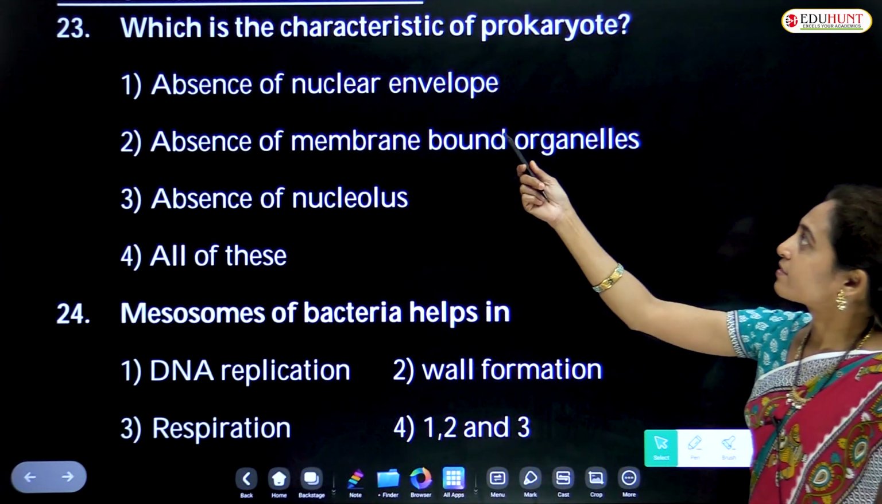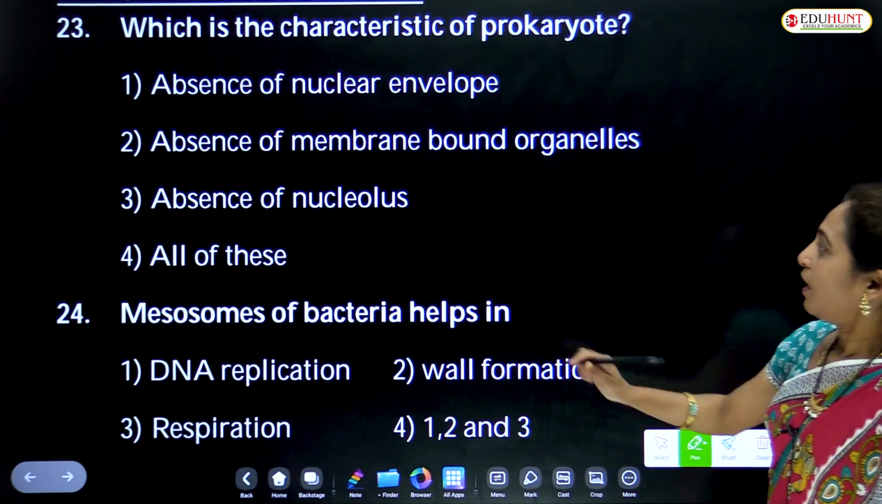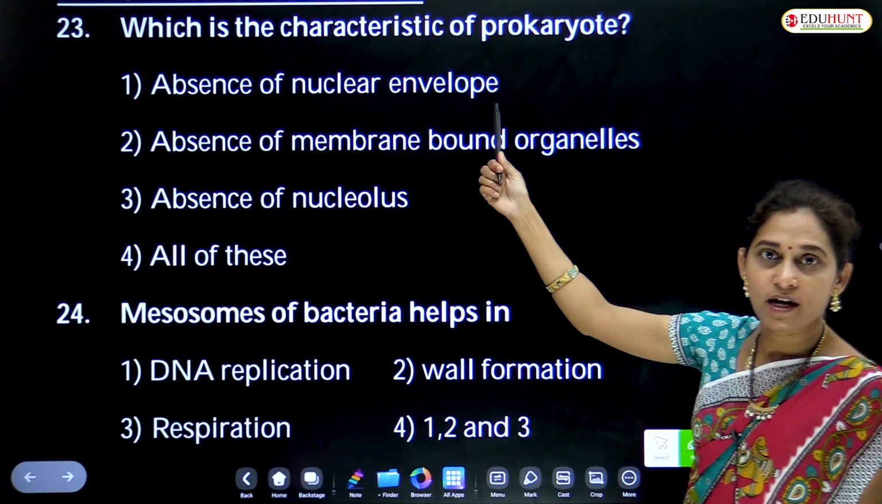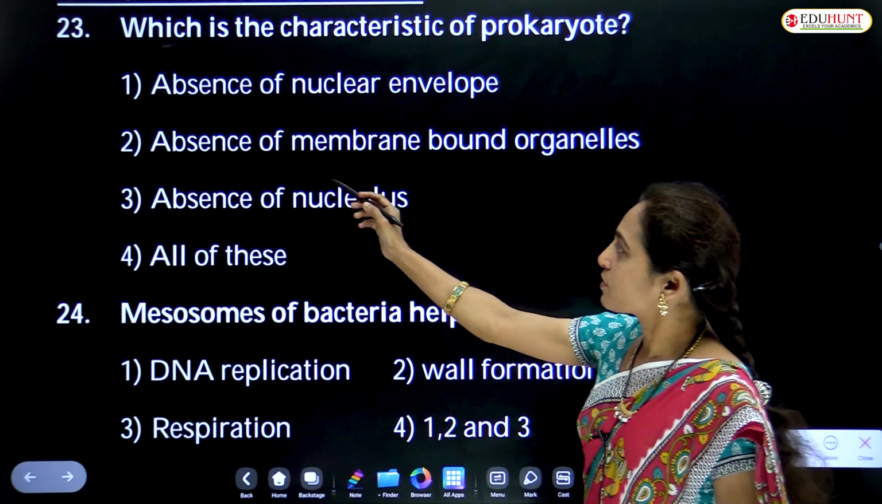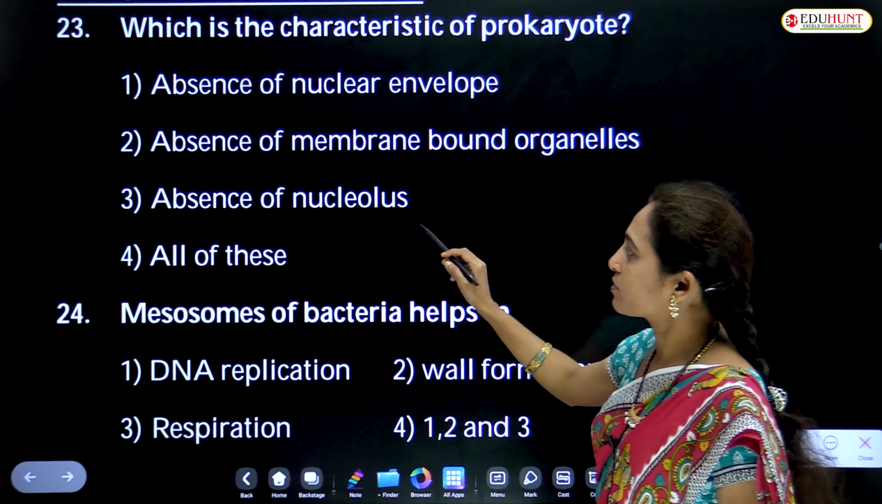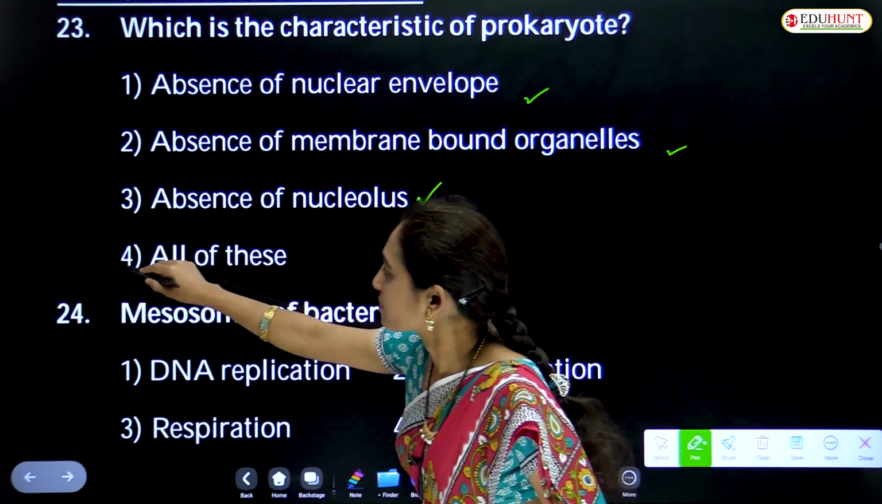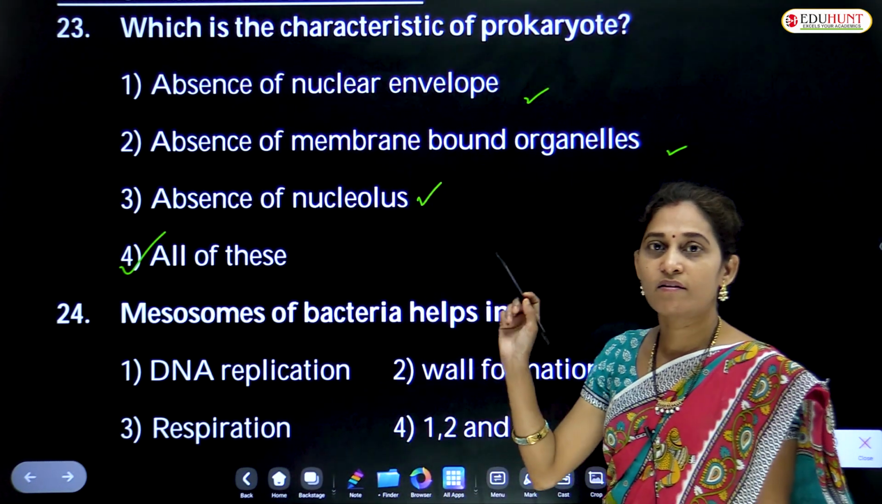Which is the characteristic of prokaryote? Absence of nuclear envelope, absence of membrane bound organelles, absence of nucleolus, because all these are right. It means all of these are right.